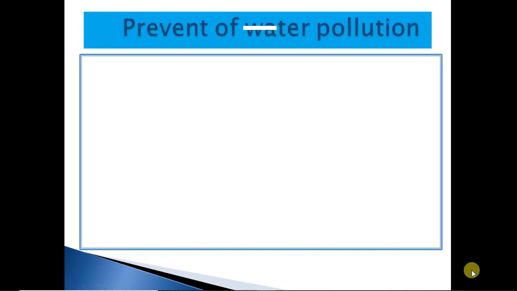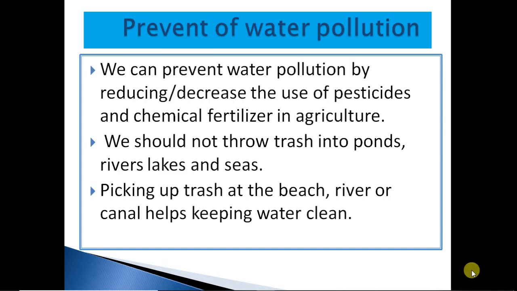Now, prevention of water pollution. How can we prevent this water pollution? We can prevent water pollution by reducing, that means decreasing, that means using less, the use of pesticides and chemical fertilizer in agriculture. We should not throw any trash into ponds, rivers, lakes and seas. Picking up trash at the beach, river or canal helps keep water clean.